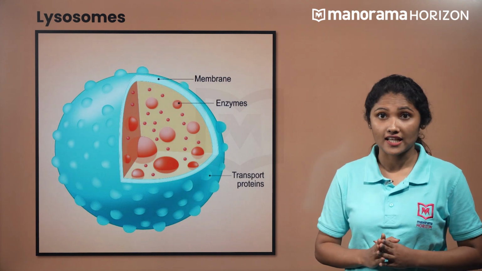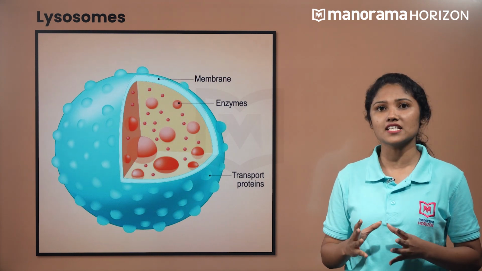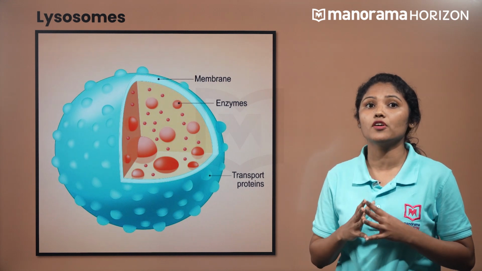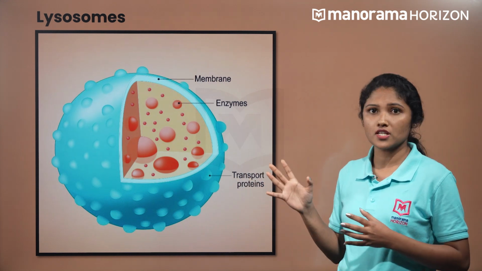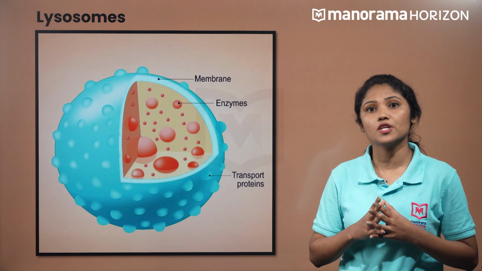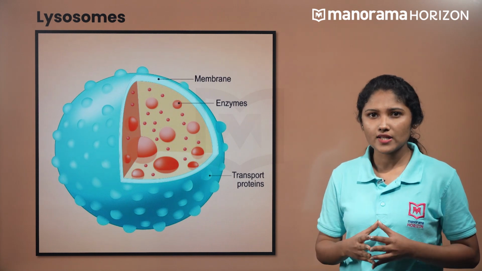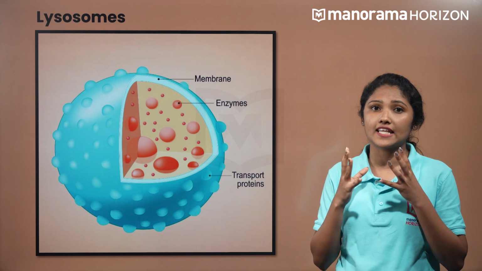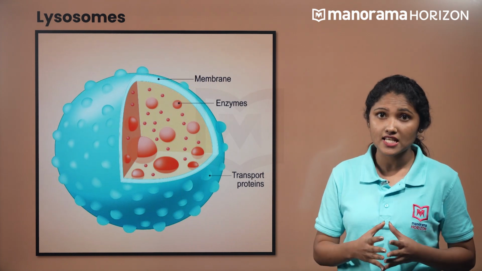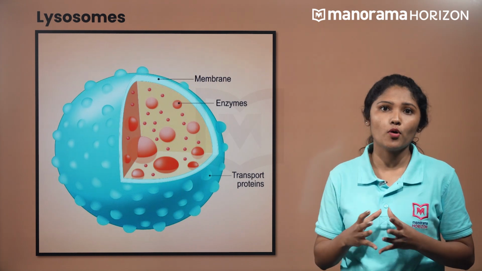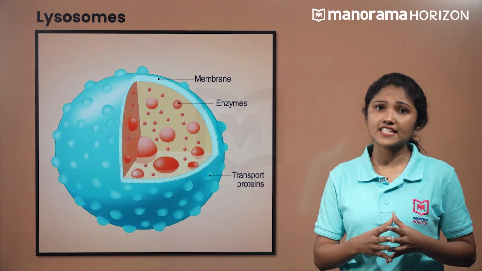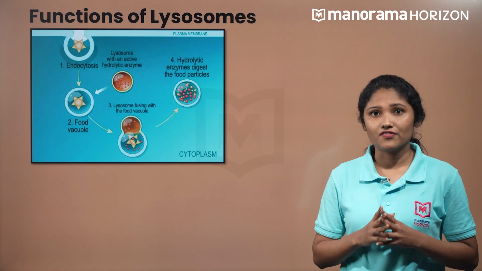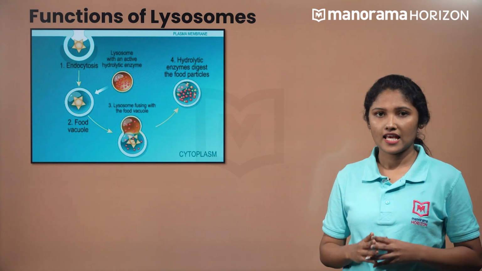Let us now check another cell structure, that is lysosomes. Lysosomes are membrane-bound vesicles formed by the process of packaging in the Golgi bodies. The isolated lysosomes are rich in almost all types of hydrolytic enzymes like lipases, proteases and carbohydrases, which are active at acidic pH.